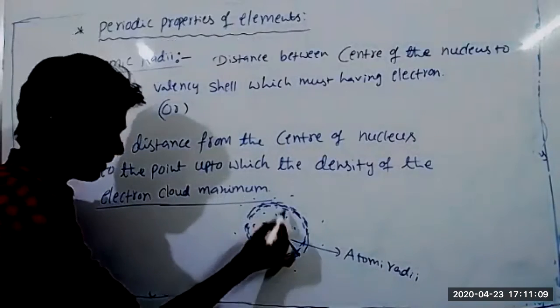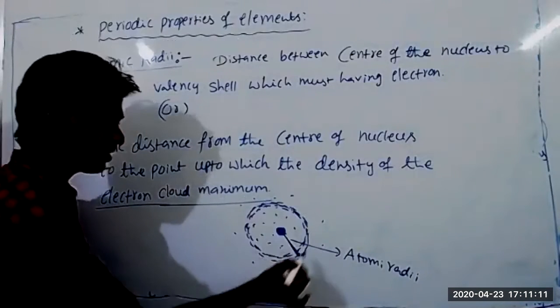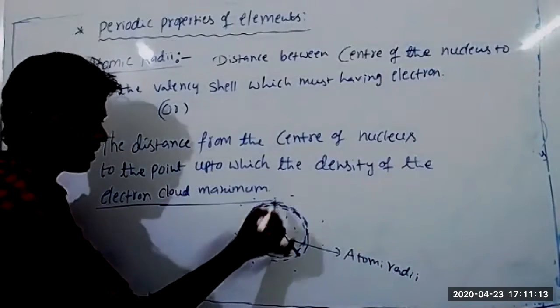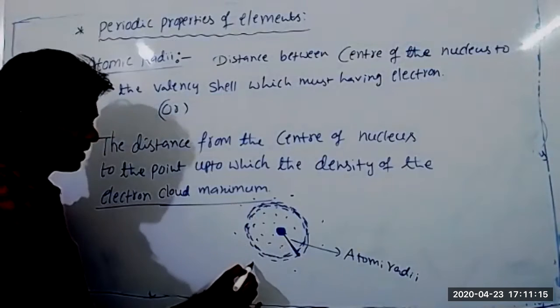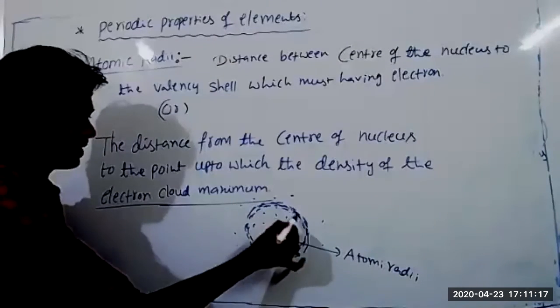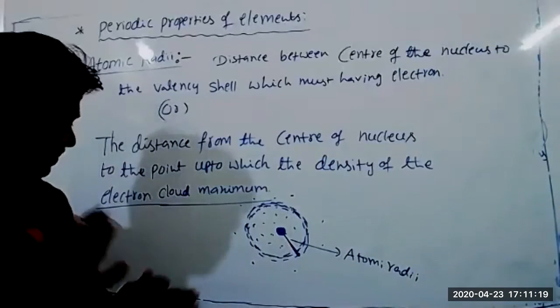So this is the atom nucleus. Around the nucleus, the electron is revolving. So here also we are finding the electron. Here also we are finding the electron. Here also, and here is the maximum. So that probability means